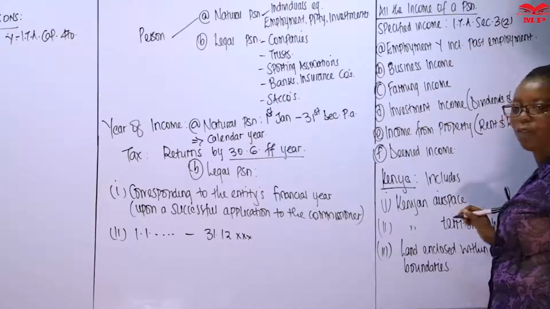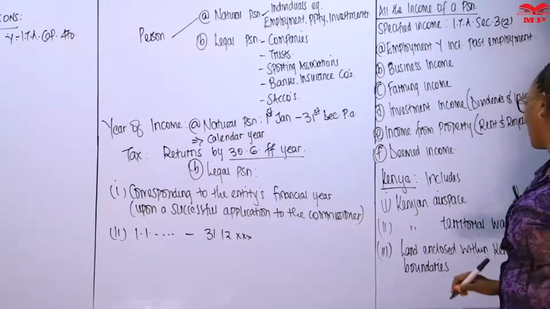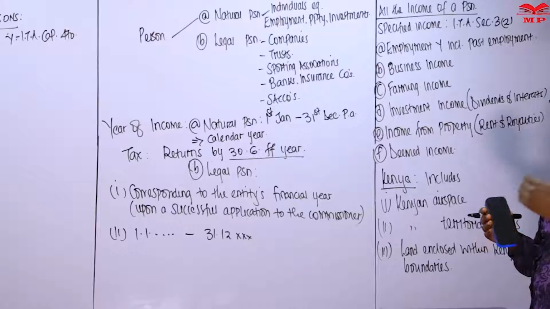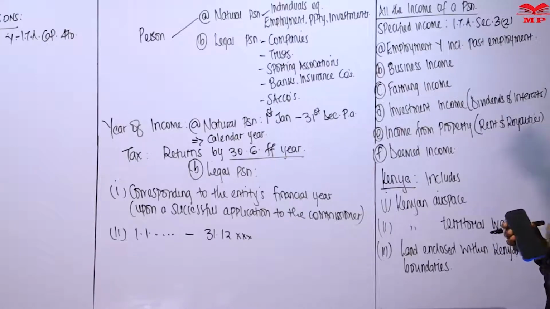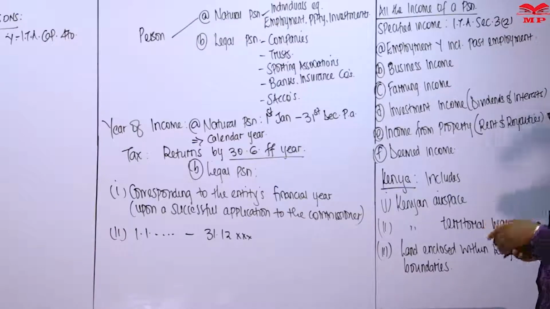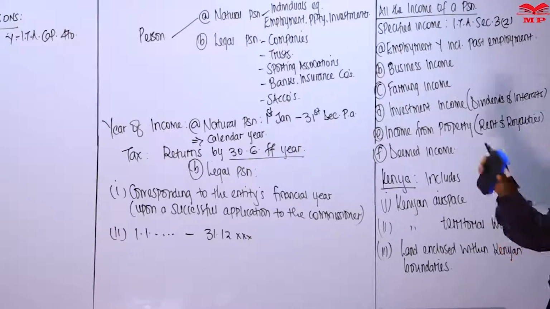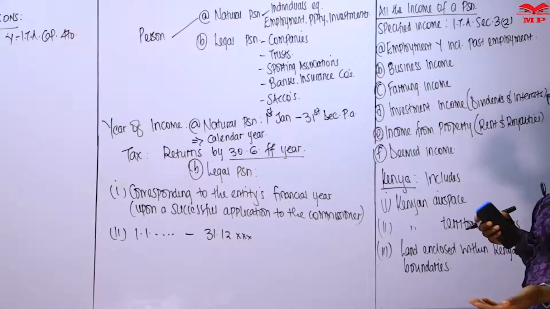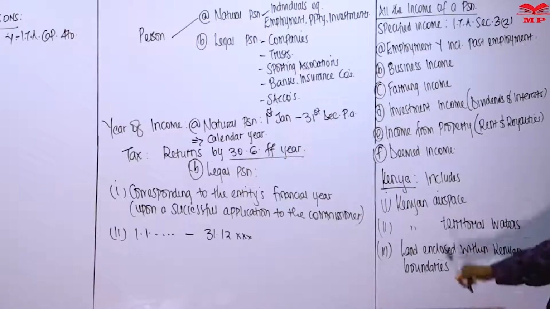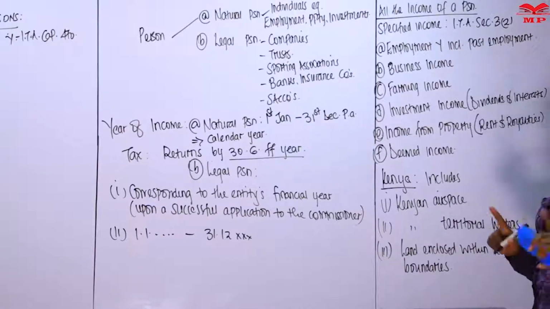Kenyan airspace, that's why if you fly over Kenya, you pay tax. Territorial waters is the portion of, for example, the Indian Ocean, that is considered as Kenya. The portion of Lake Victoria that is considered as Kenya is our territorial waters. So if you're a fisherman and you're fishing within our territory, then you're deriving income from Kenya, and therefore we need to subject it to taxation. Then the land enclosed within the Kenyan boundaries with our neighbors, the way the Kenyan map is.